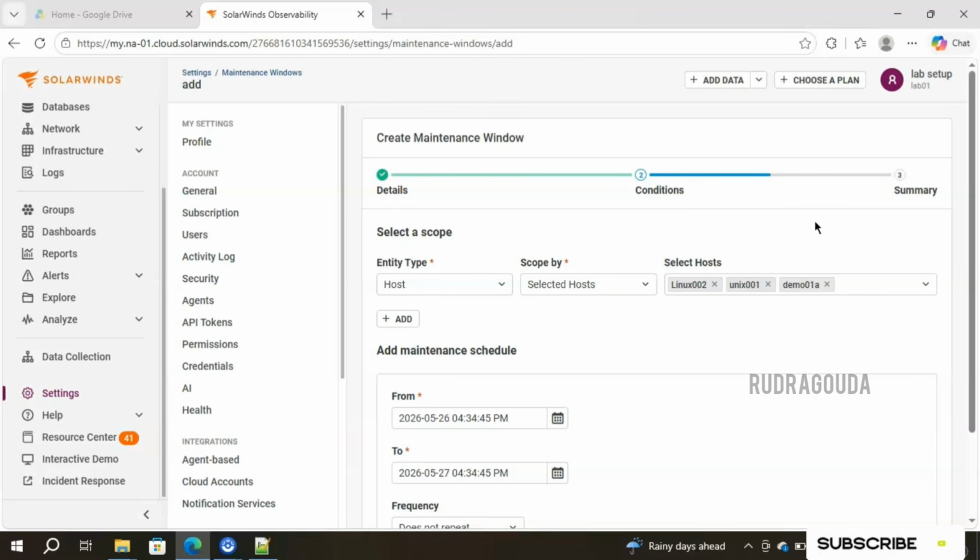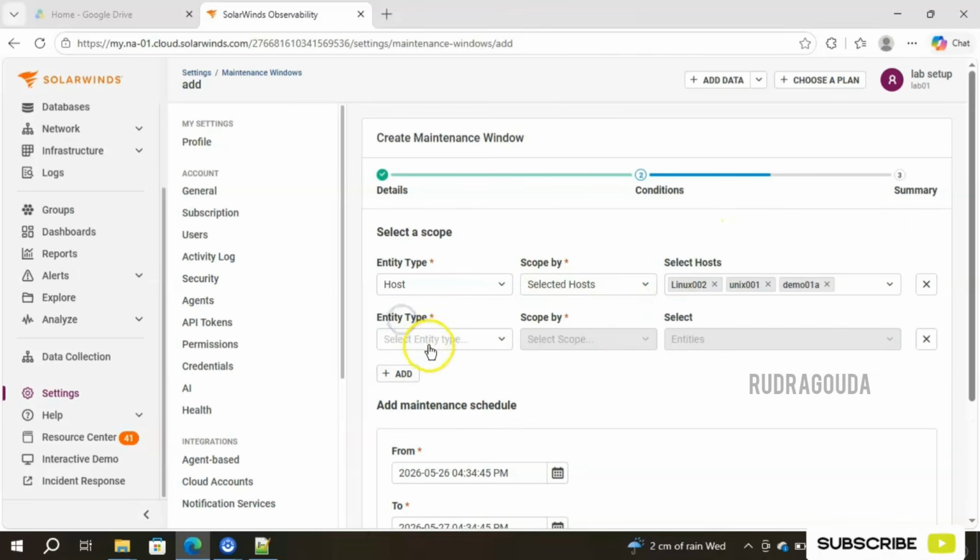I am also doing the activity on my website as well. So website will also generate the alert. So I don't want that, because I know I'm working on it, I'm going to fix some issues or I'm going to do some upgrade activity. So why should I get the alert during that time frame, right? For that reason, you can click on add button, and here you can type web. Yes, website is there. Suppose if you are doing activity for the IIS related, then go for IIS web server.